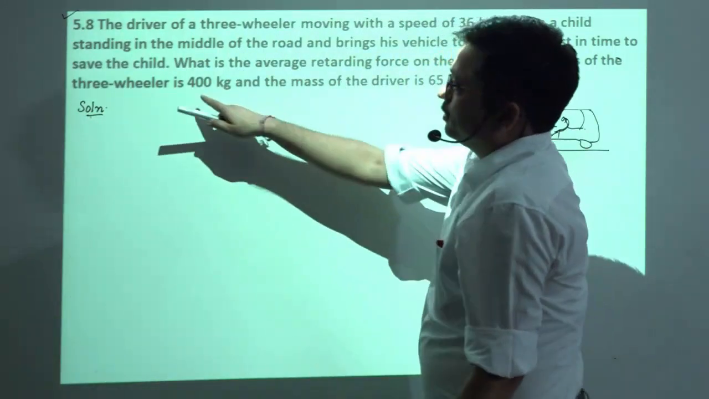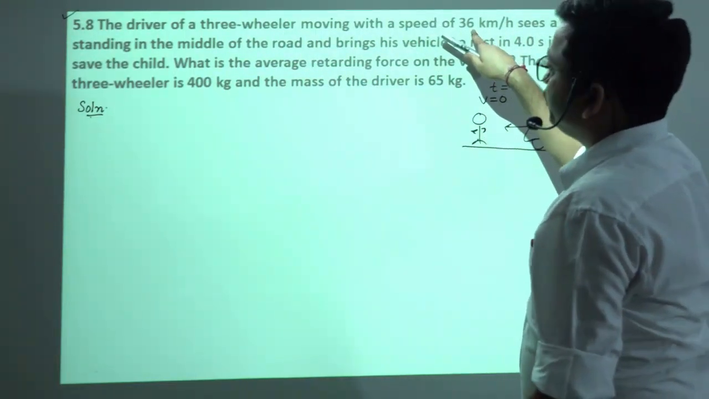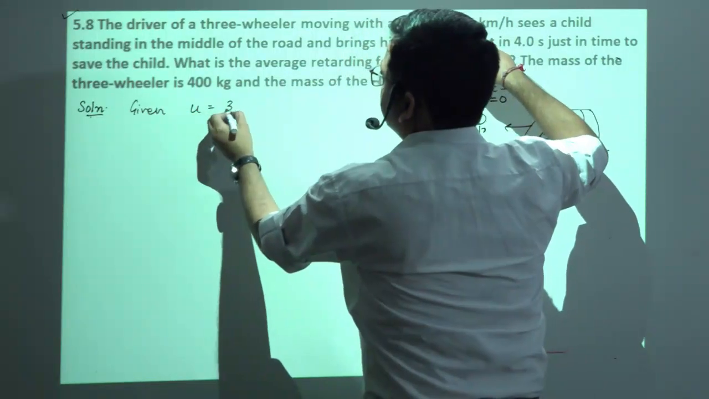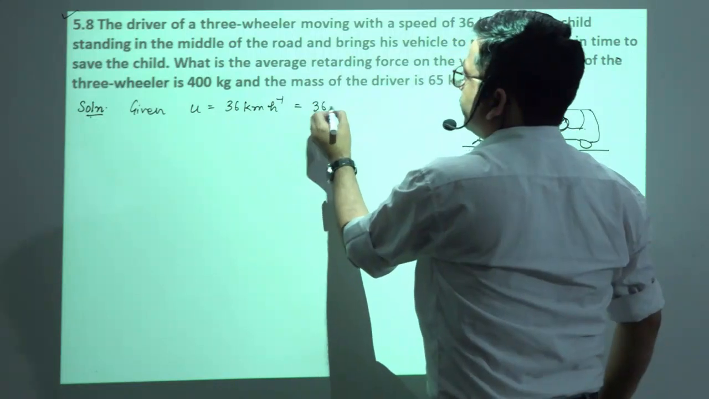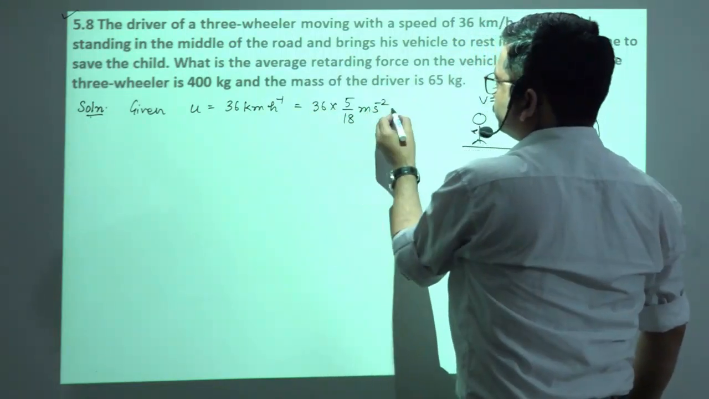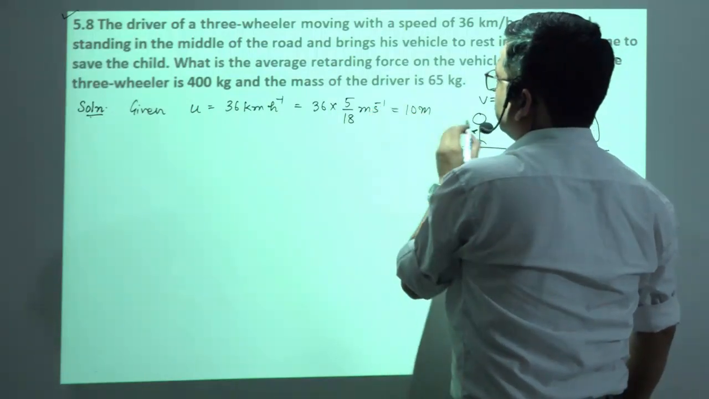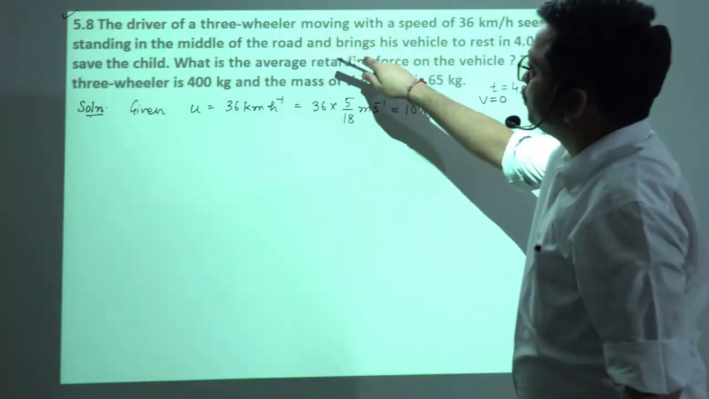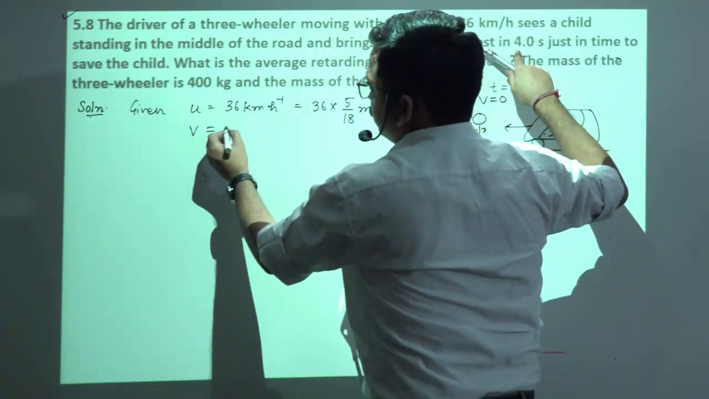ठीक है, mass of the... initial speed we have given u is equals to 36 km per hour. अब इसको मीटर पर सेकंड में कन्वर्ट करा तो कितना हो गया ये? That is equals to 10 meter per second. Initial speed. Okay, sees a child standing in the middle of the road and brings his vehicle to the rest in 4 seconds. So v is equals to 0.